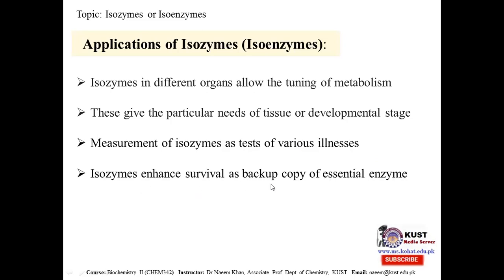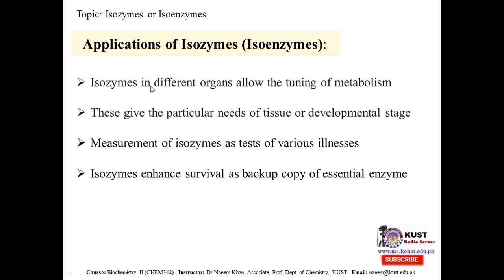Isozymes enhance survival as a backup copy of an essential enzyme. In the forms of isozymes, there are many copies of the enzymes available, so they are increasing the backup. If something happens to one form, other forms are readily available, and this increases the chances of survival of an individual.